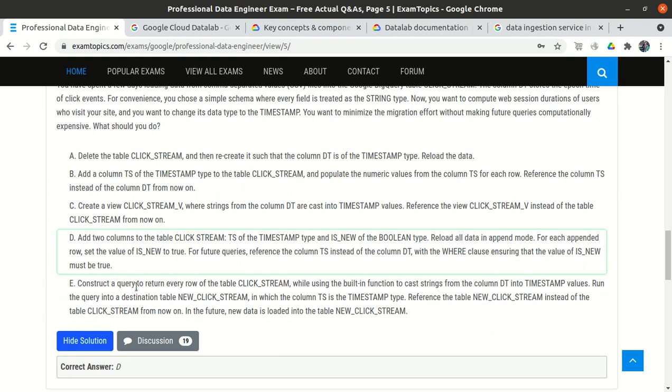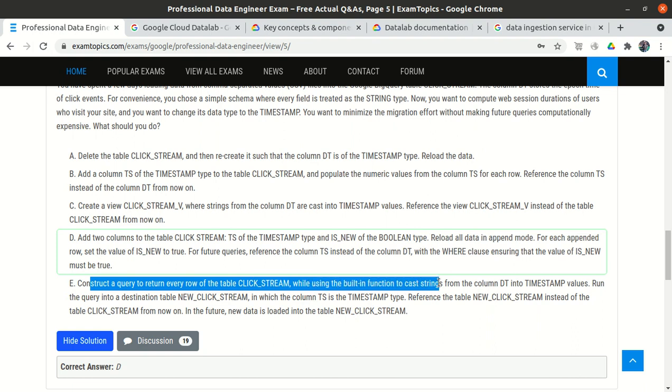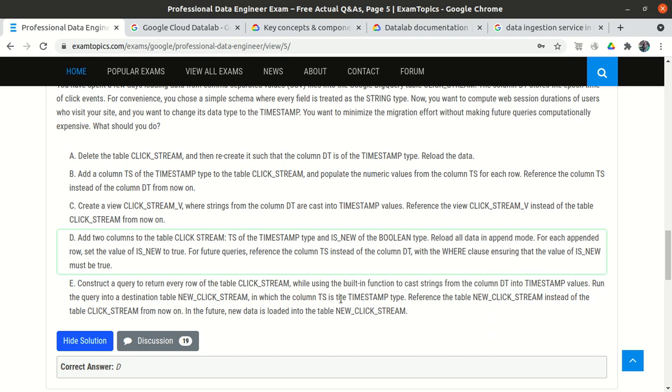Now, construct a query to return every row of the table clickstream while using the built-in function to cast the string from the column dt into timestamp values. Run the query into a destination table new_clickstream. So first we construct a query, that is select star from the table clickstream, and also cast the column dt into the timestamp.